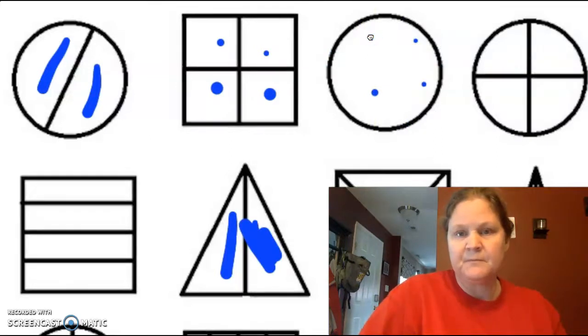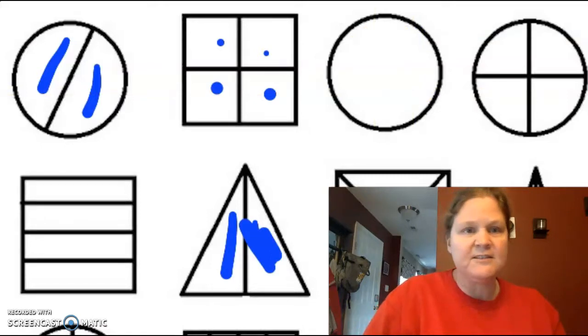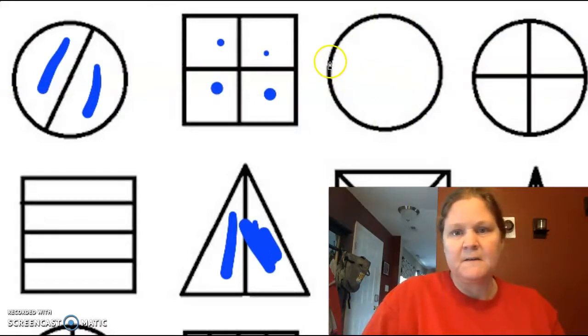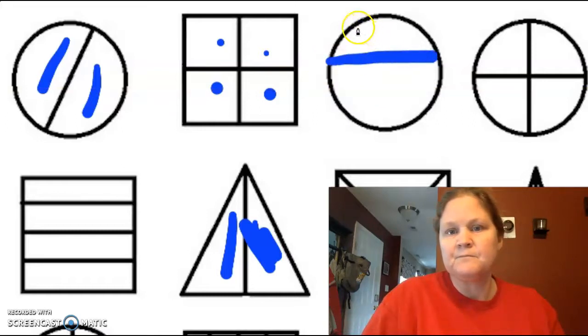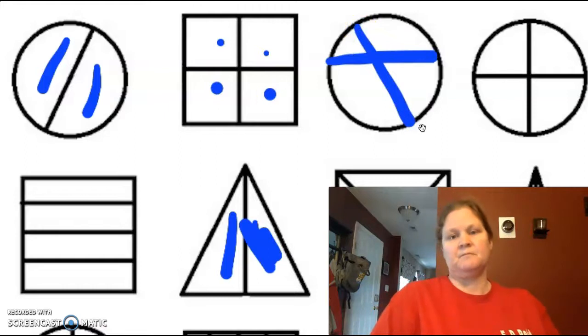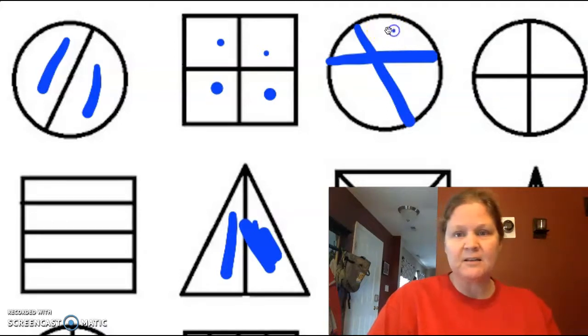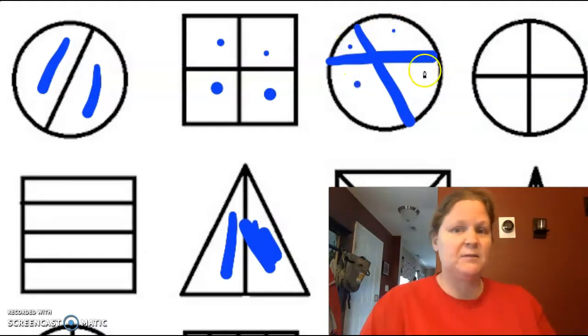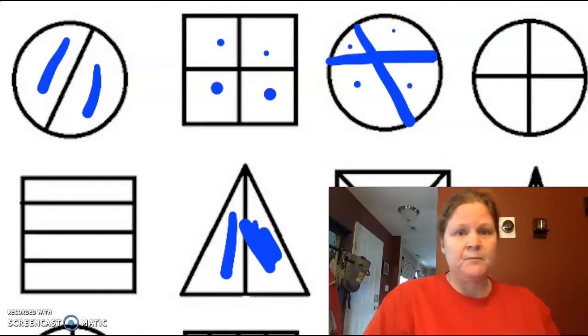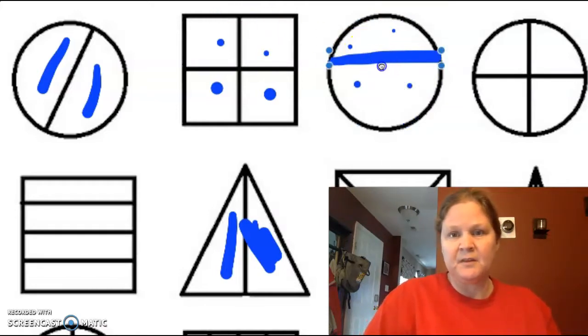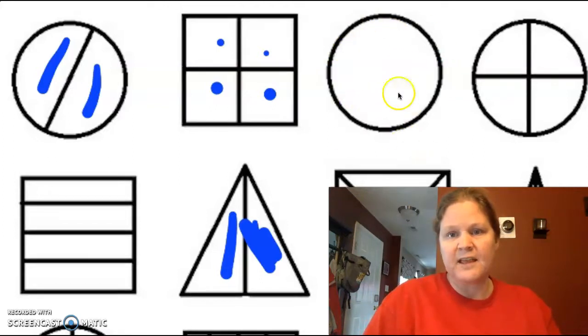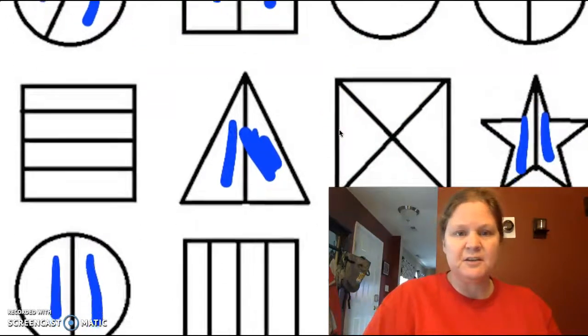Let's see if I can get rid of these. All right, what if I did this? Is that a fraction? Nope, you're right. It's not, because look, this part's not the same as that part, which isn't the same as that part, which isn't the same as that part. What if I erase all of these again, and I just have this circle back? What is that called? This is a whole. Good job.